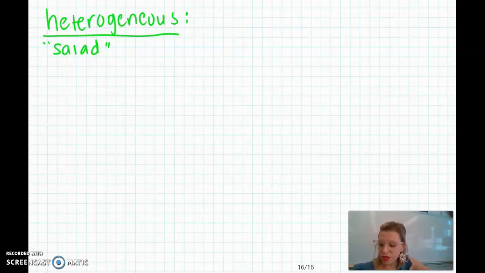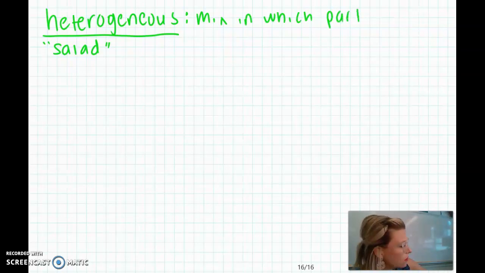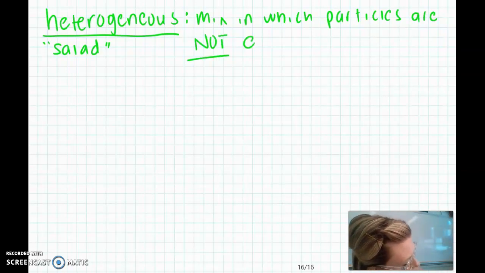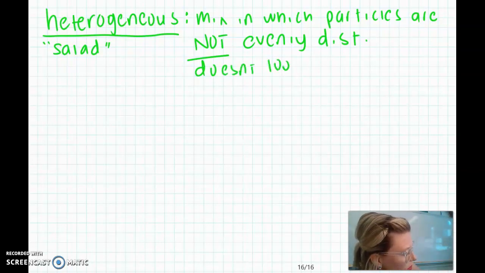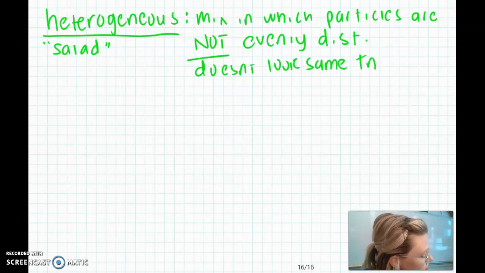So a heterogeneous mixture is a mixture in which particles are not evenly distributed, and the mixture does not look the same throughout. You can see the very distinctive pieces.